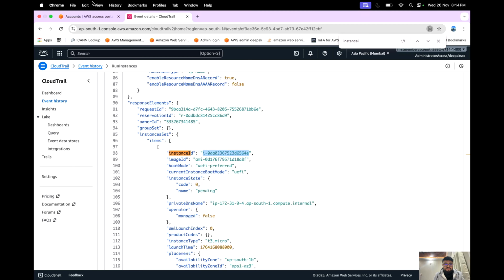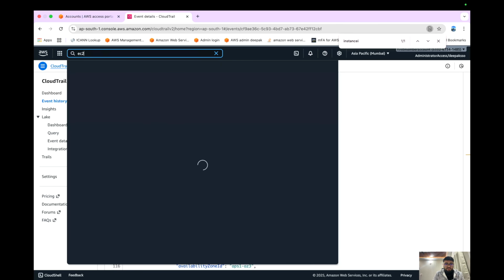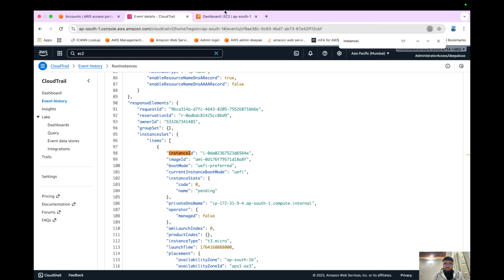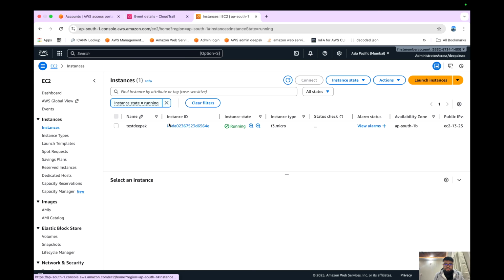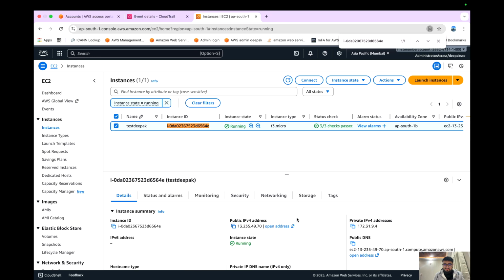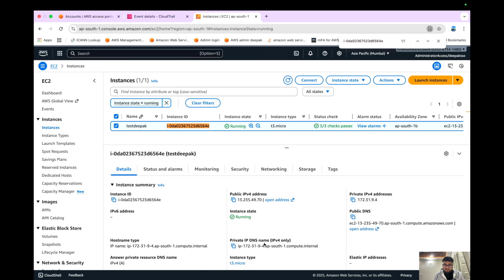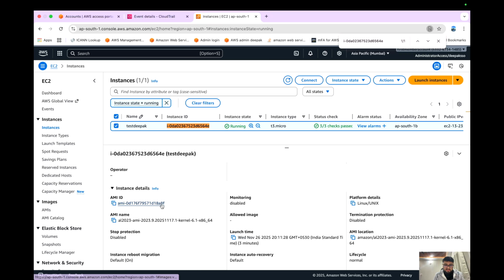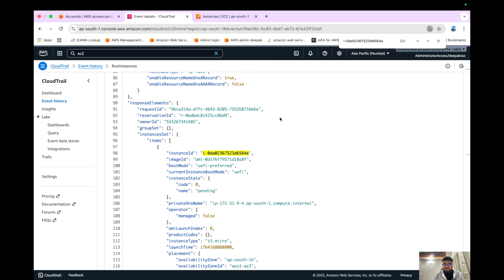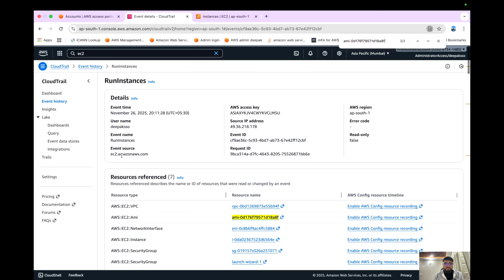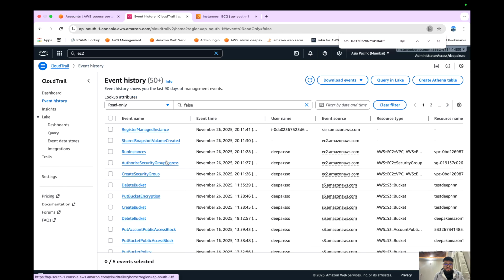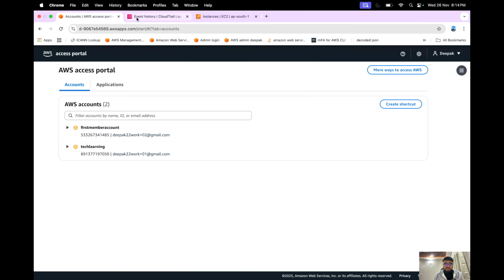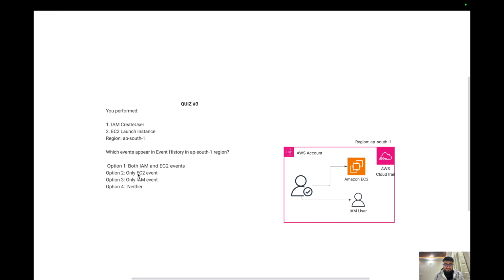Let me check if they're the same instance or not. Let me go to the EC2 page. Okay, see, this is the same instance. And again, if you see, the AMI, the image that I have used, is this one, right? 8A8F. Let's check. Yeah, that's the correct one. So the event has been logged, right? So definitely the events are getting logged for EC2.